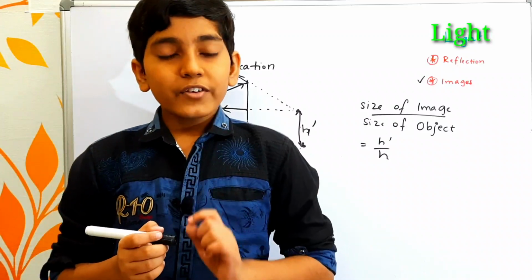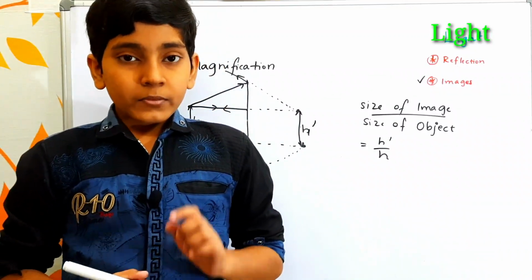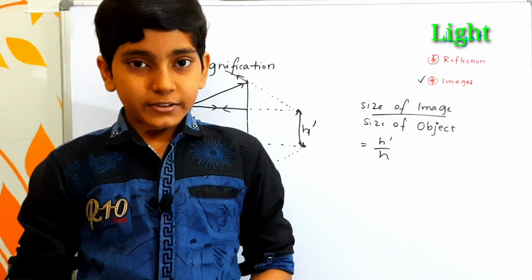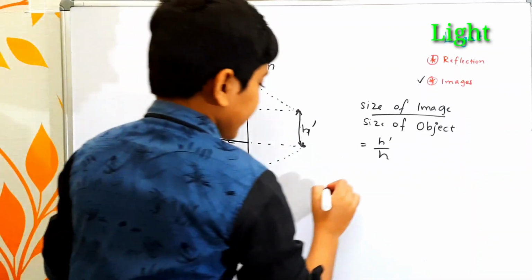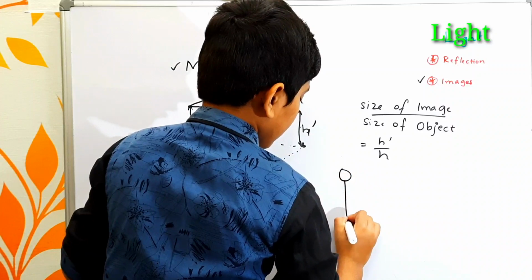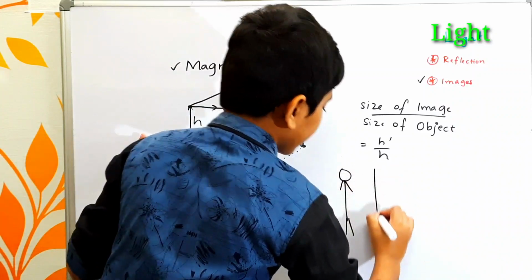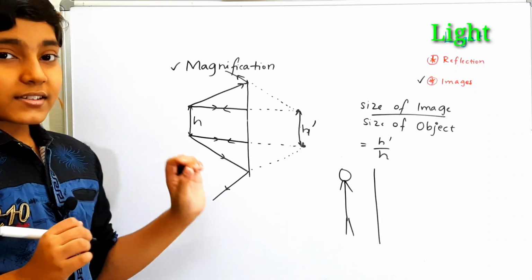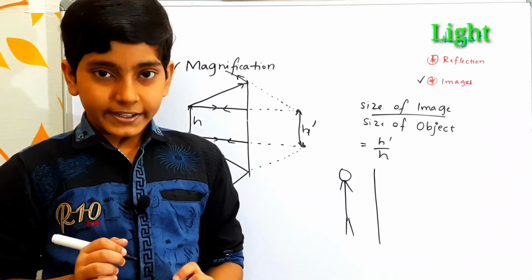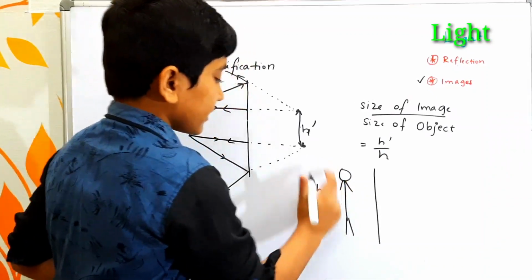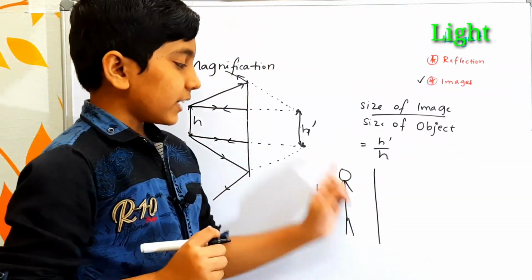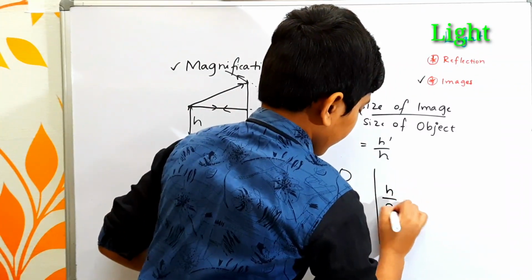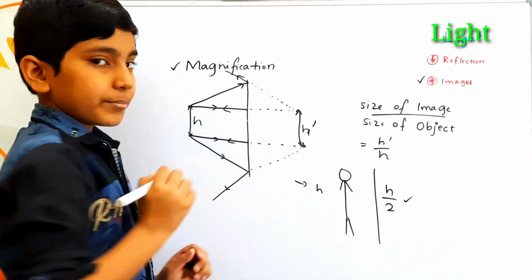Now, we all look at mirrors every day. How much height of the mirror is required to see our full height? Let's say we are standing in front of a mirror. The height of mirror required is half our height. So if the height of this person is h, then the height of the mirror required is h by 2. So it is an important point.